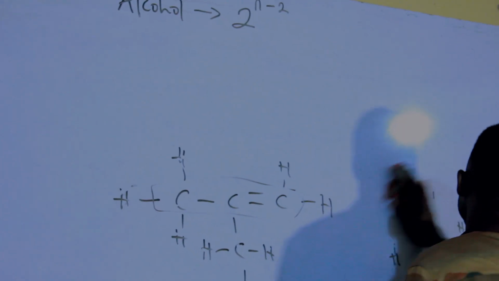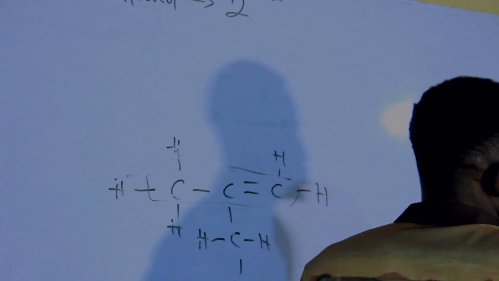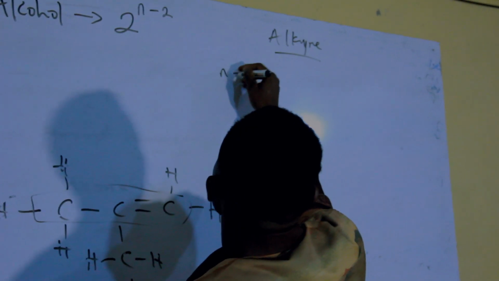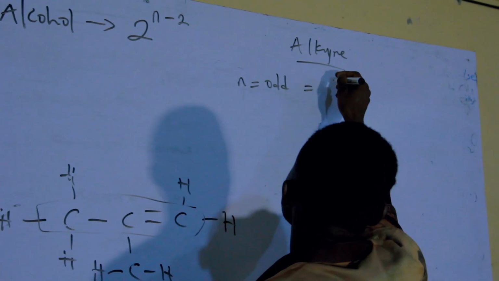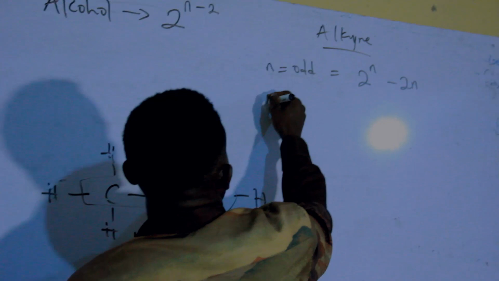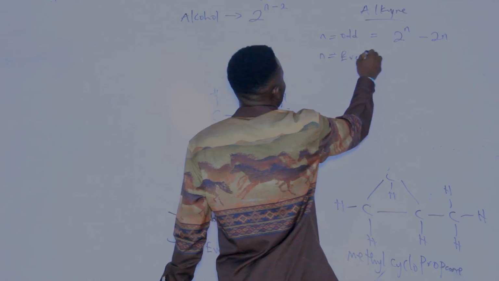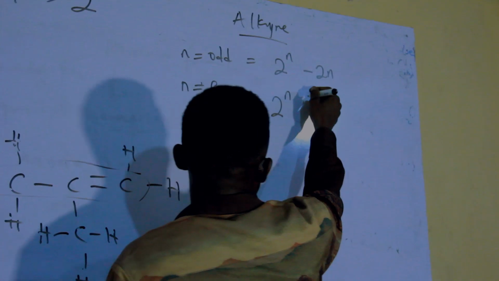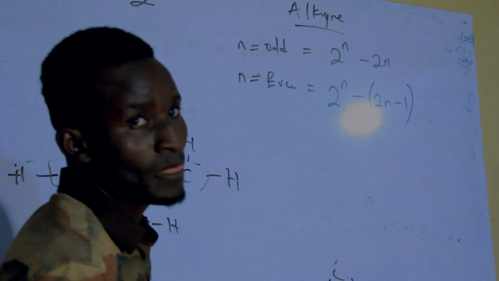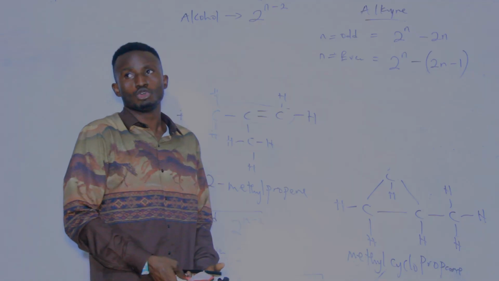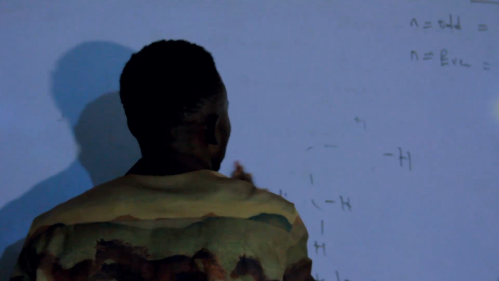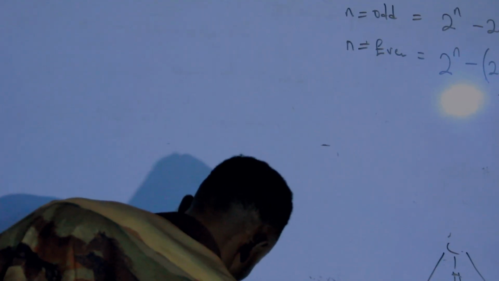But because of those that can ask me the question on alkyne, let me just give you, for alkyne, when n is odd, just use the formula that says 2 raised to power n minus 2n. But when n is even, just use 2 raised to power n, then minus into bracket 2n minus 1. This is the formula. With this formula, you are going to find the number of isomers, for those doing the CBT exam.